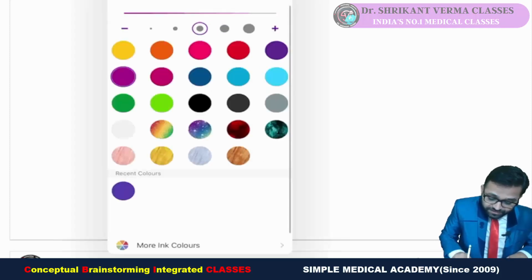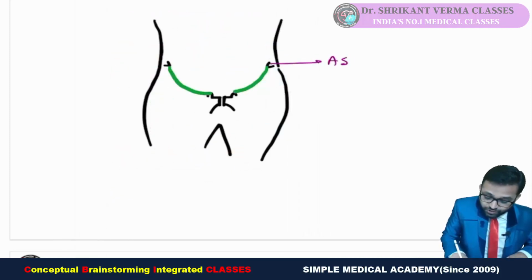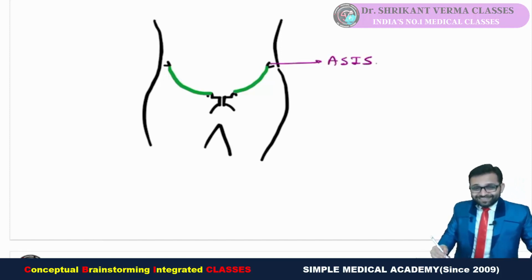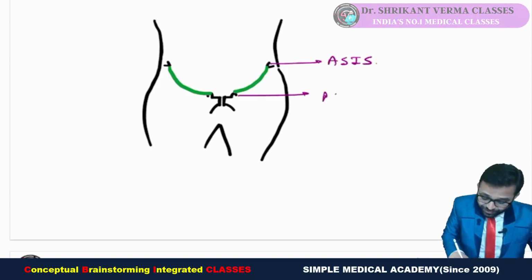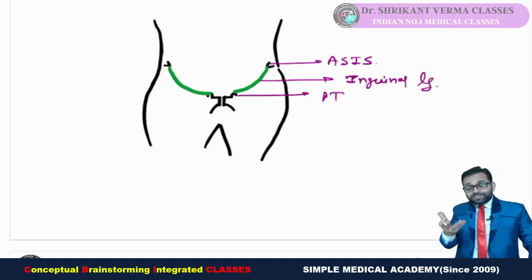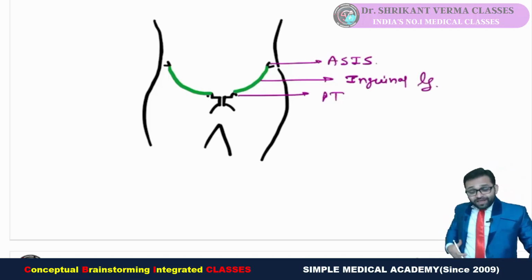Try to understand. This is our anterior superior iliac spine, with the sweet name we are saying ASIS, and here is our pubic tubercle. The ligament between this pubic tubercle and the anterior superior iliac spine is the inguinal ligament. What is the inguinal? The fold between the lower part of the abdomen and the thigh, that is the inguinal.